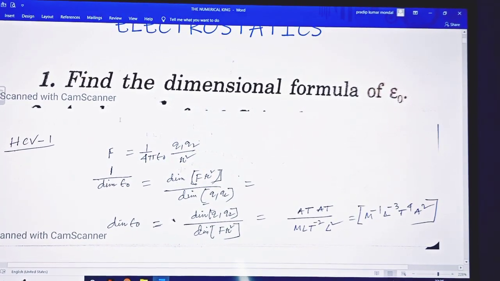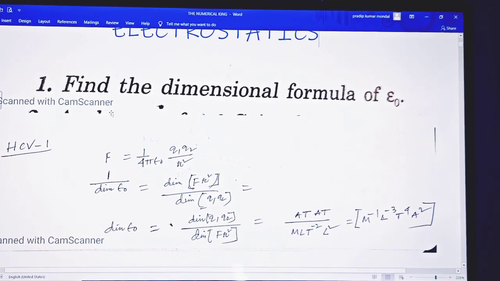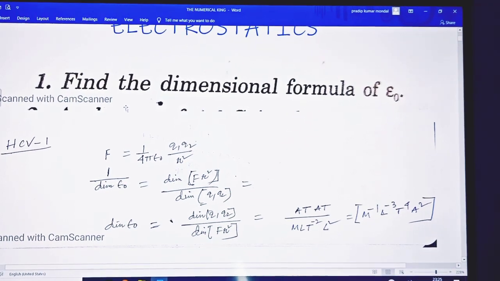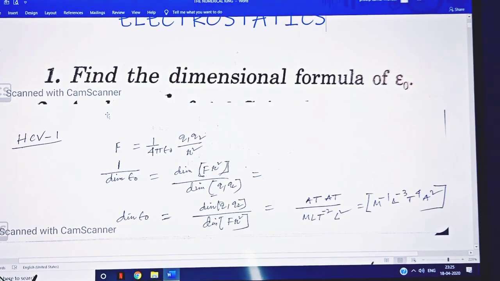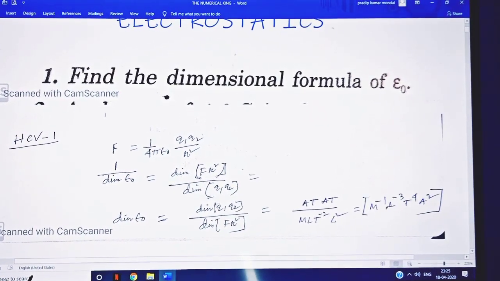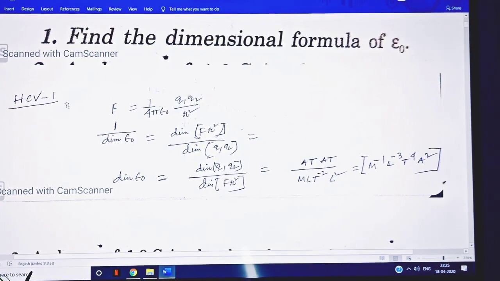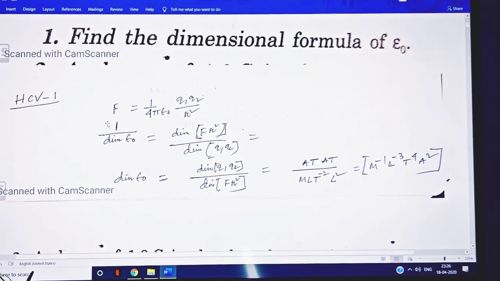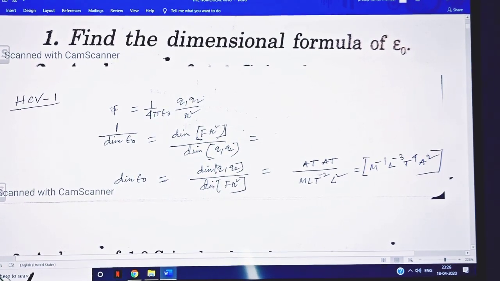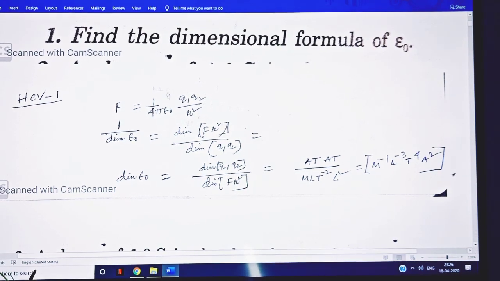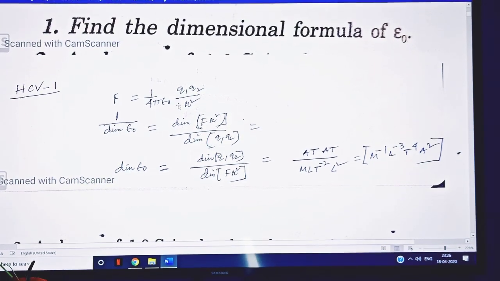So first you have to define or clear the concept of dimension. Dimensions are the exponents only, and for all the numericals given here from 1 to 15, the concepts are taken only from Coulomb's law. I repeat again, these are only concepts of Coulomb's law, and Coulomb's law states that the force is proportional to the product of the charges and inversely proportional to the square of the distance.